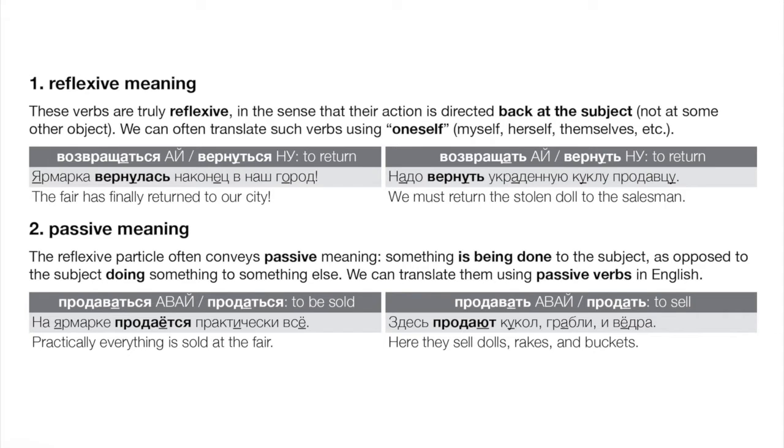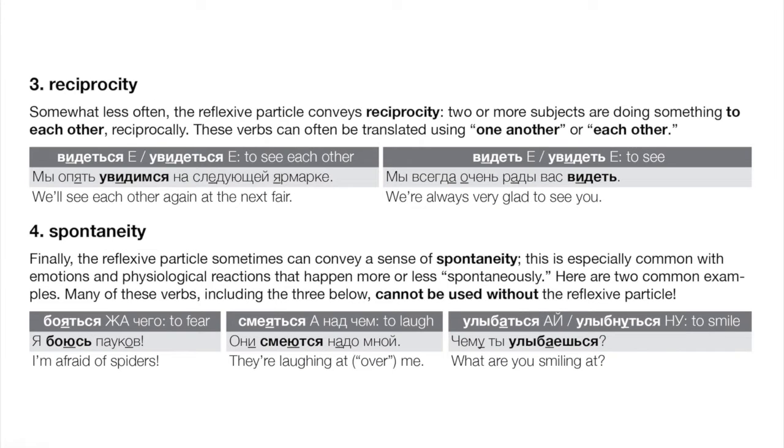Okay, third meaning. So we've covered already the two major meanings of the reflexive particle, right? Reflexivity, passivity. Those are the first two you'd think about if you're analyzing a verb. The final two are less common. Reciprocity means that two or more people or whatever are doing something to each other, right? So compare видеться, увидеться, right?